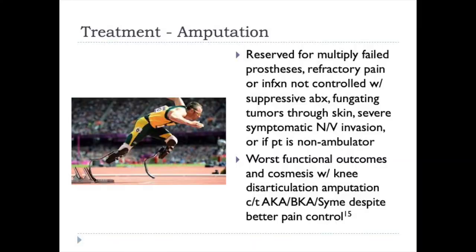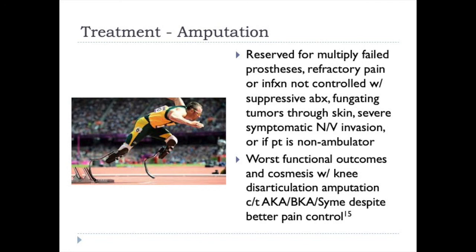Finally, you can consider amputation even in the palliative setting. This is reserved for multiply failed prosthetics, refractory pain or infection not controlled with suppressive antibiotics, a fungating tumor through the skin, or severe symptomatic neurovascular invasion, or if the patient's already a non-ambulator. There's worse functional outcomes and cosmesis with knee disarticulation amputation compared to an above knee or below knee amputation, despite